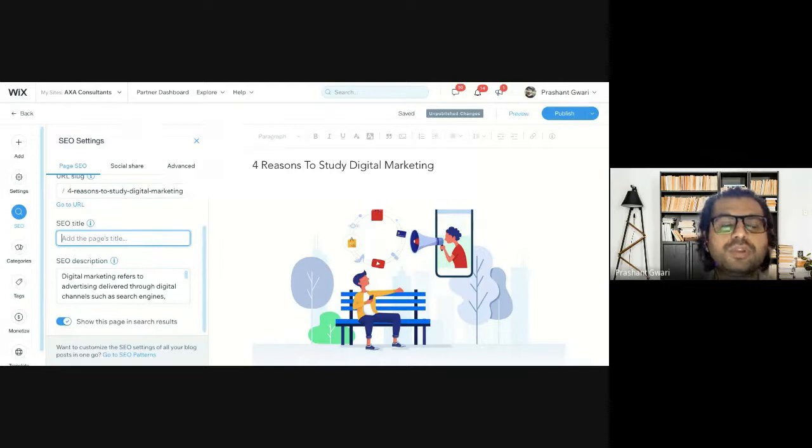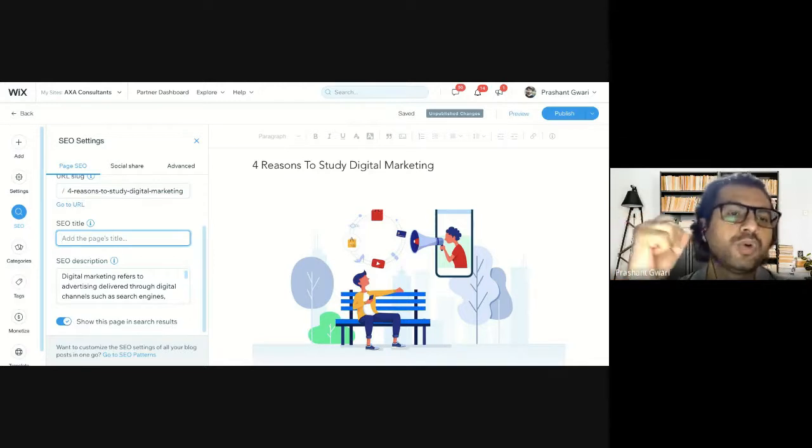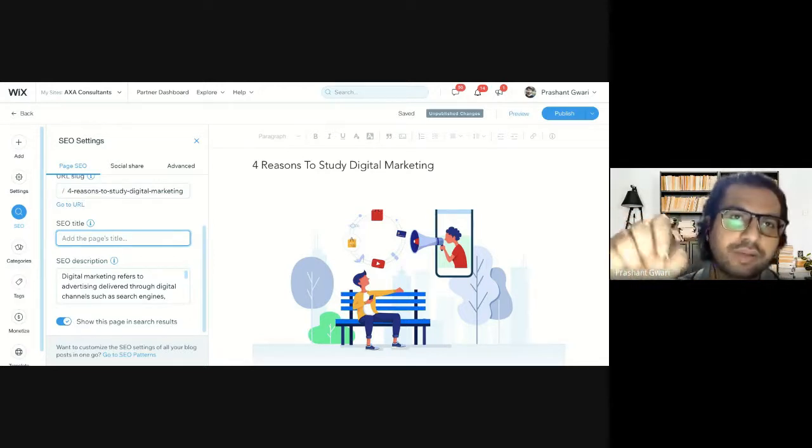Now come to the SEO title part. SEO title, title tag, or page title are the same thing. So now we are writing an SEO title for Google, Yahoo or Bing, and that SEO title will appear on search engine pages in a blue font below the page URL. When we were learning about on-page SEO, we learned a few things about creating an SEO title. Number one thing was the length of the SEO title. It can't be more than 70 characters. So you have to write an SEO title within a limit of 70 characters.